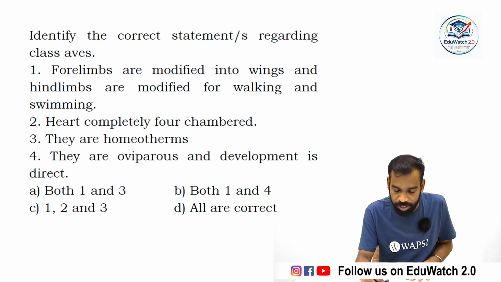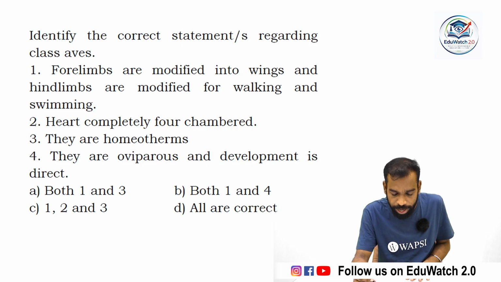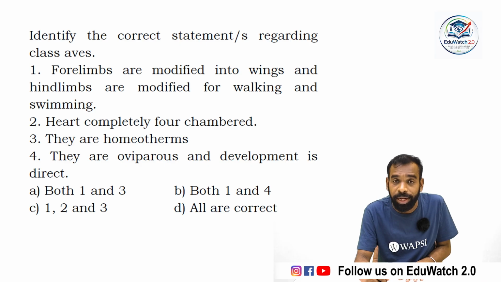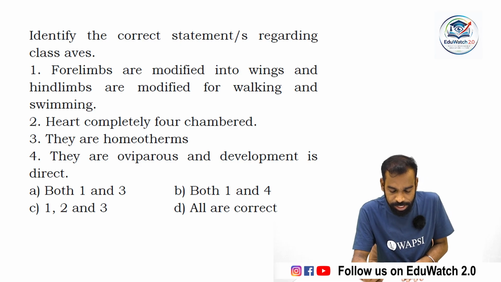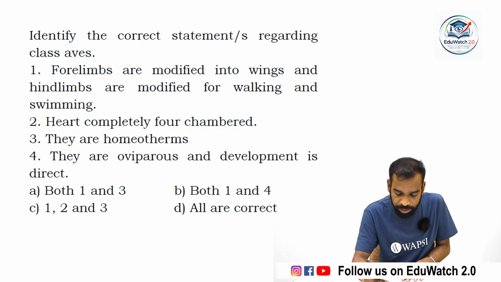Identify the correct statement regarding class Aves. Option 1: forelimbs are modified into wings and hind limbs are modified for walking and swimming. Option 2: heart is completely four-chambered. Option 3: they are homeotherms, which means they are warm-blooded animals. Option 4: they are oviparous and development is direct. From these statements, how many are correct?